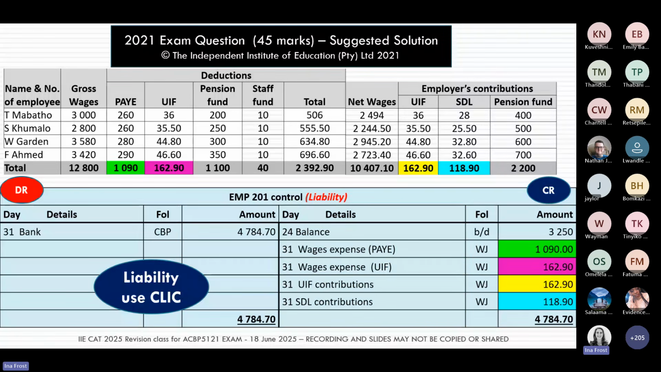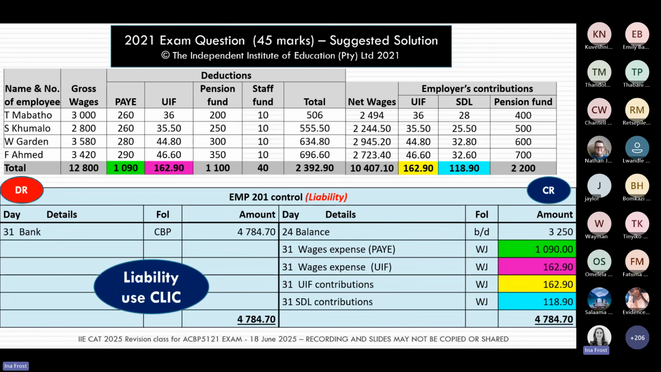Then another general ledger account that's new to Learning Unit number 8, is our so-called EMP 201 control account. When you look in your textbook, you will see they actually show you what the EMP 201 return looks like. That is a return from the receiver of revenue that the business is going to complete once a month.